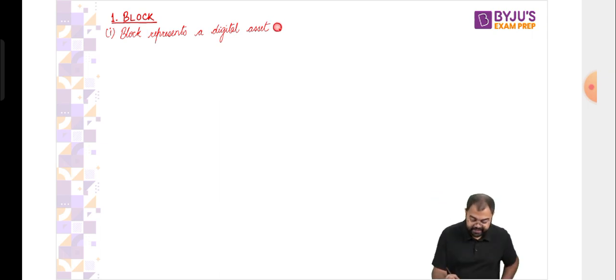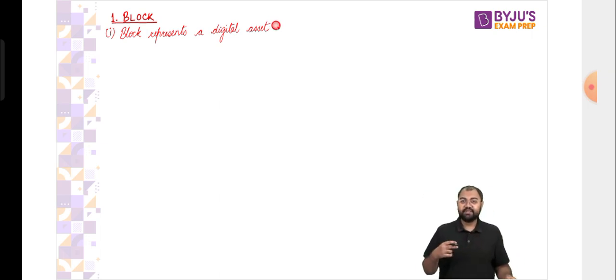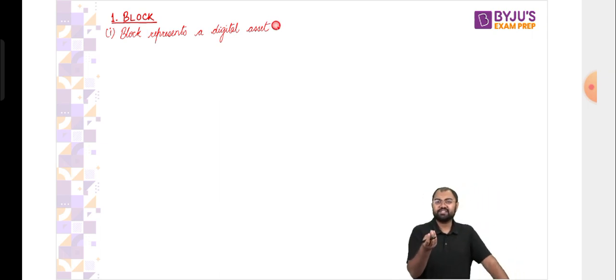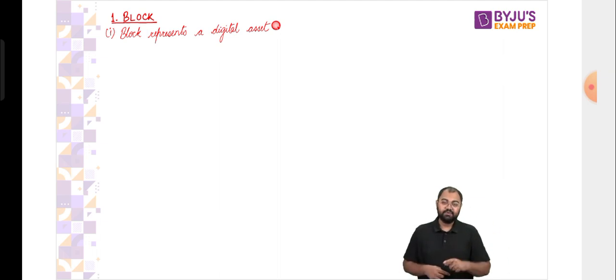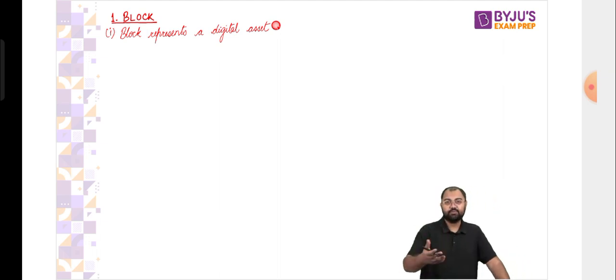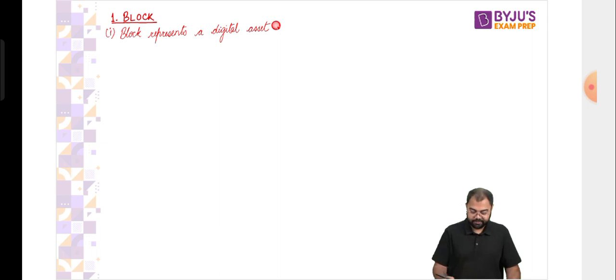Now, when I say a digital asset, the meaning of digital asset is anything that can be transferred digitally. So, for example, cryptocurrency is one popular example. But even if you're sending a very small PDF file, let's say somebody has asked you for the notes of this classroom, you can send it with the help of blockchain instead of sending it directly through WhatsApp or email. So that is called a digital asset.